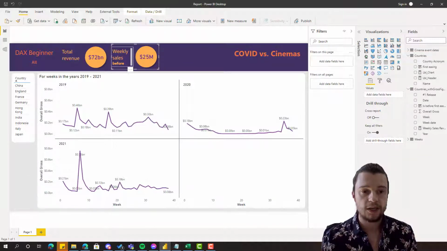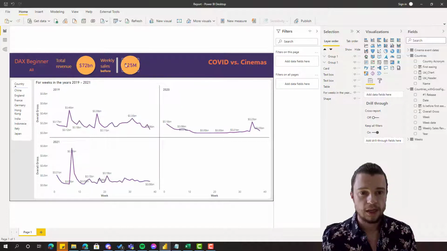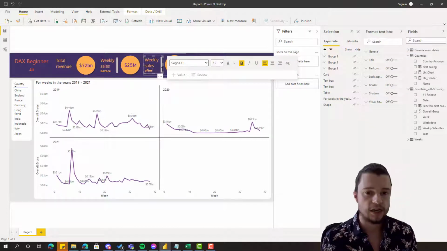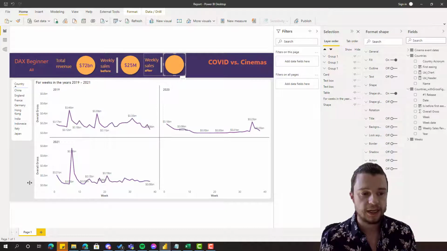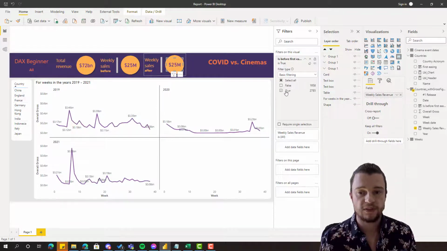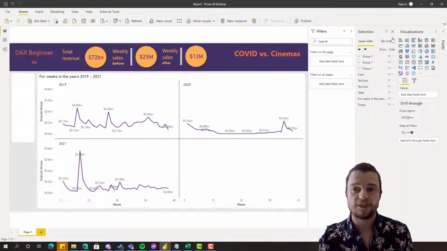Then we can take this and duplicate it. So why don't we just copy it? And we'll make sure that on the right we've got that selected on the group. So let's select that, copy, paste it again, and then put that next to it. Let's change that to after, and then change the filter inside here to take false instead of true. And then we can see how it's changed.